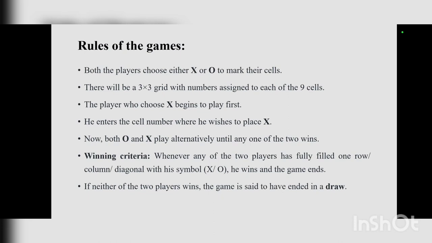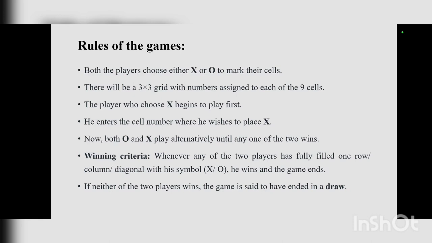Rules of the games. Both the players choose either X or O to mark their cells. There will be a 3x3 grid with numbers assigned to each of the 9 cells. The player who chooses X begins to play first. He enters the cell number where he wishes to place X. Now both O and X play alternately until any one of the 2 wins.